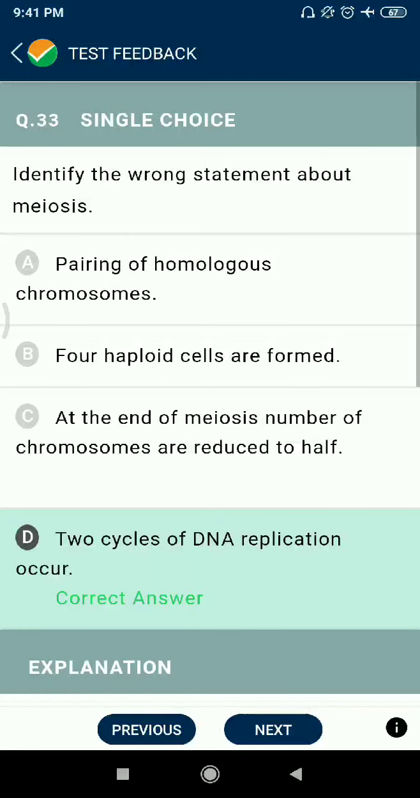Question number 33. Identify the wrong statement about meiosis. Two cycles of DNA replication occur. No pairing of homologous chromosomes. Four haploid cells are formed. At the end of meiosis, the number of chromosomes is reduced to half.